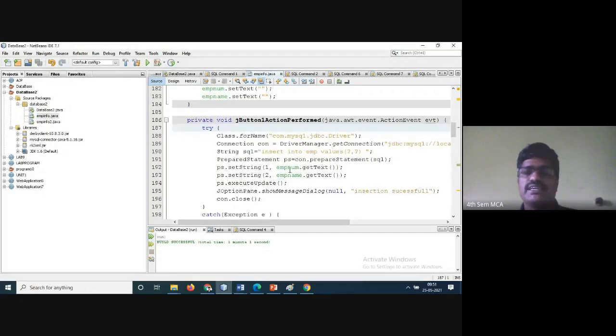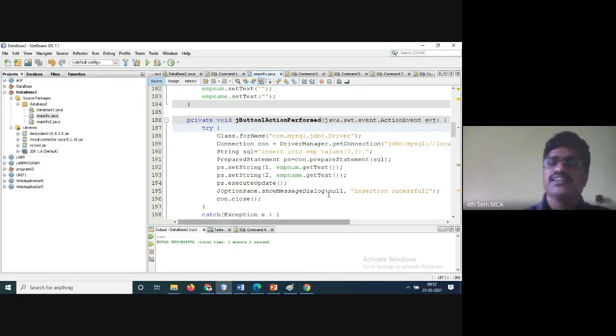So EMP name, whatever I have given in the fields, name dot getText, sets the string for the PS. PS is nothing but connection dot prepareStatement of the SQL, and SQL is nothing but this one. So these values will be assigned to the query. Then ps.executeUpdate. Once it is over, the option shows the message, insertion successful. That is the way of executing.